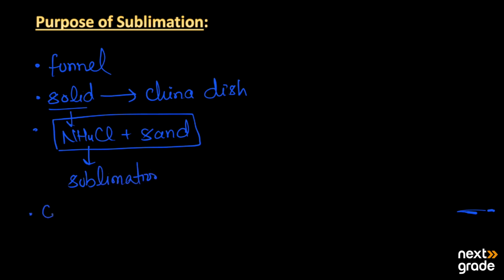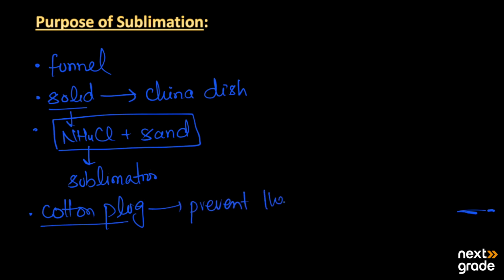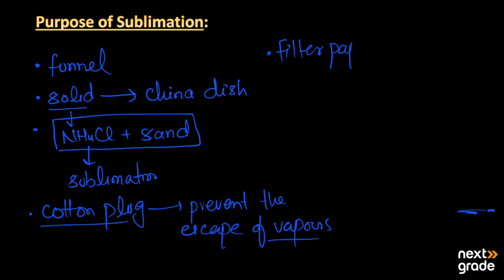For this purpose, we use the cotton plug, which is used to prevent the escape of vapors of the sublimate. Then we use the filter paper, which must be used in the wet form, and we use the burner. All these things we use for the process of sublimation.